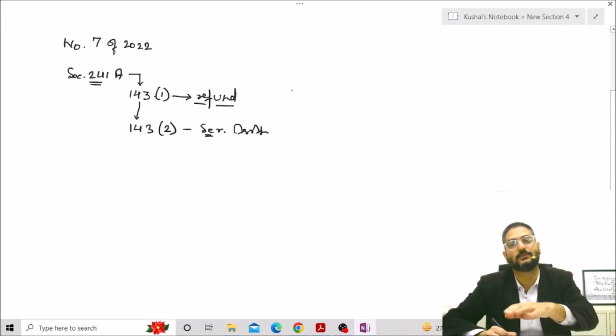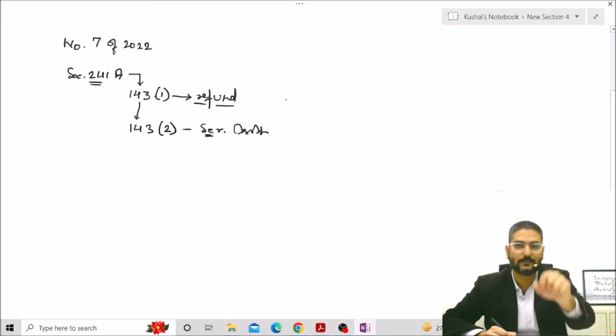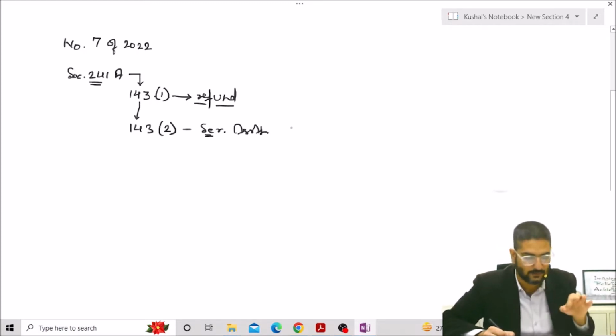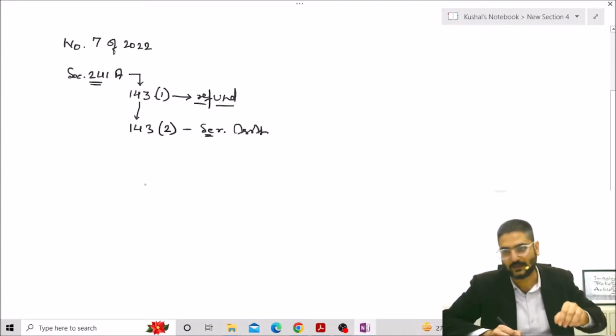The department refuses to release the refund and says, you are a scrutiny case, so we are not issuing the refund to you as per the provisions of section 241A of the Income Tax Act 1961, right?